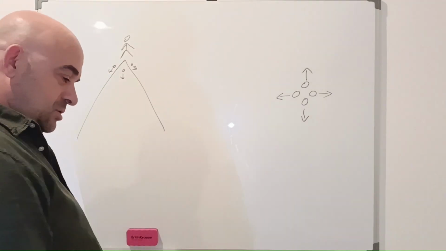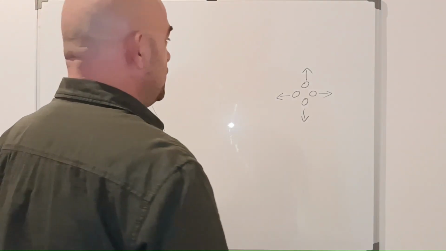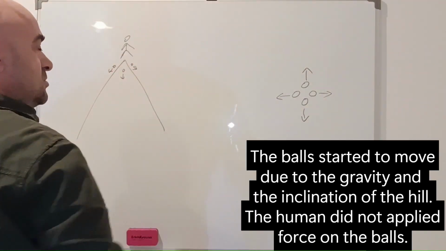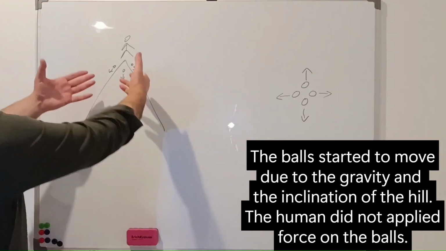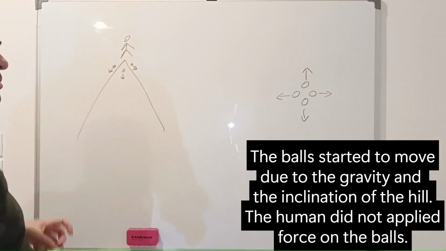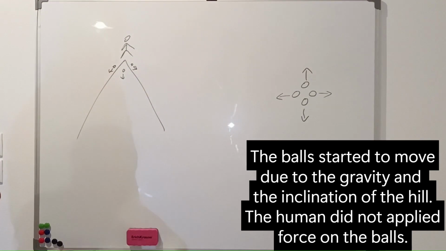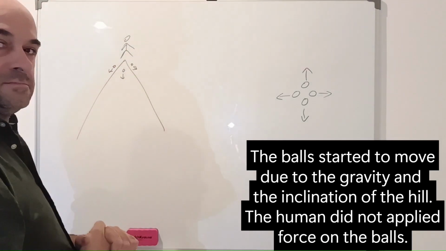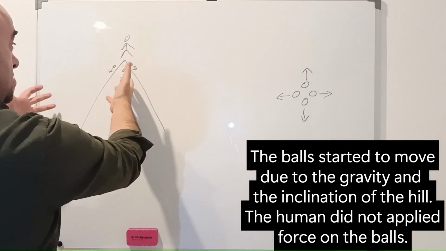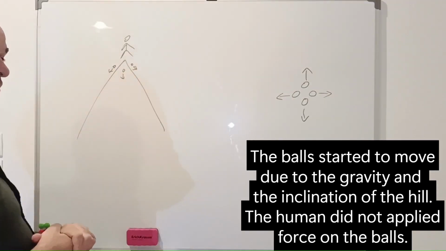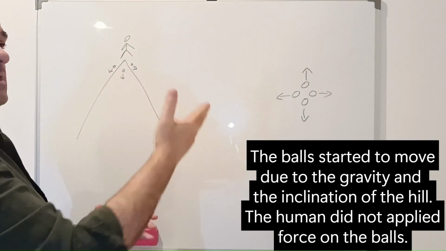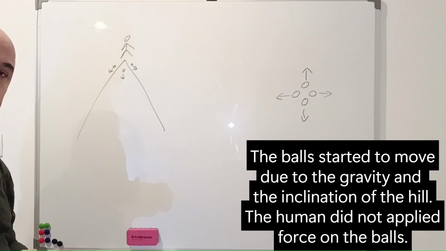In one motion, the human raises his foot, and the balls started to move. If, as they are moving away from the human, they are always at the same distance from the human, we will say that these 4 balls have the same speed relative to the human.